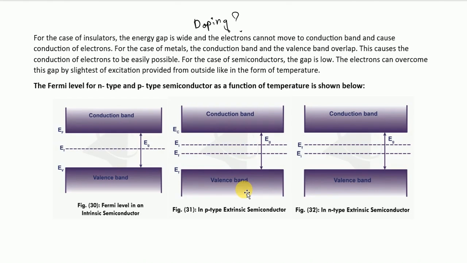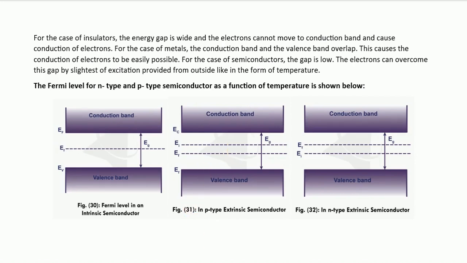So how does temperature affect the Fermi level? In both N-type and P-type semiconductors, as temperature increases, the Fermi level shifts slightly. For N-type, it shifts downwards towards the center, and for P-type, it moves upwards. This changes because higher temperature excites more electrons across the gap, making their distribution more even.